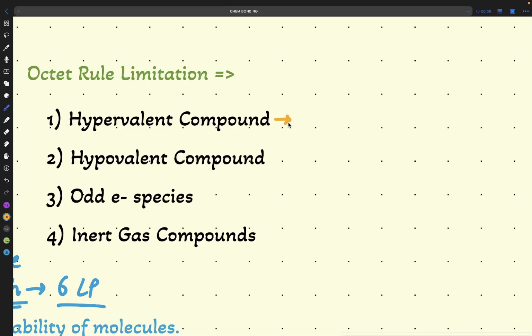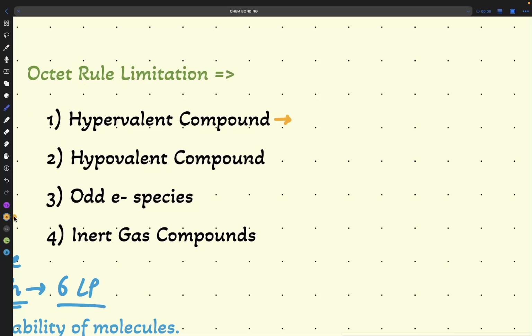Any doubt? Yeah. Four limitations. We have hypervalent, hypovalent, odd electron species, inert gas compounds. Four limitations we have. So what is the first limitation? What is the meaning of limitation first of all? Limitation means where the octet rule is not followed. So if they are asking where the octet rule is not followed, you have to answer these four. That's it.